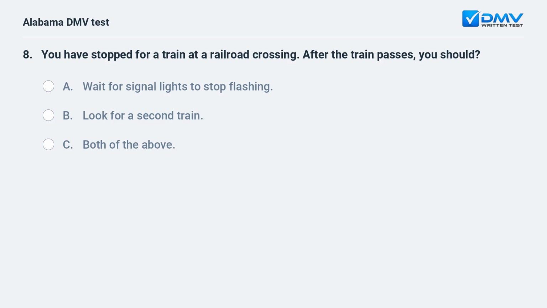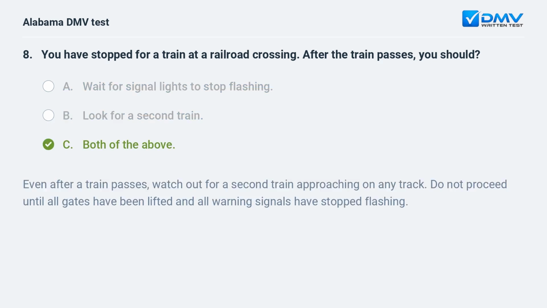You have stopped for a train at a railroad crossing. After the train passes, you should A. Wait for signal lights to stop flashing. B. Look for a second train. C. Both of the above. C. Both of the above. Even after a train passes, watch out for a second train approaching on any track. Do not proceed until all gates have been lifted and all warning signals have stopped flashing.